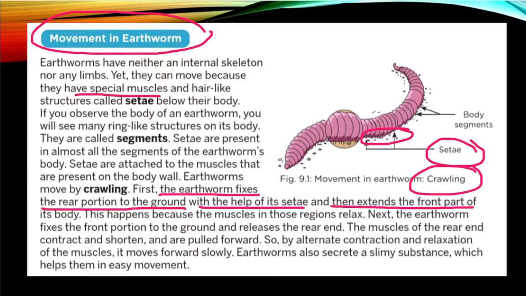Now in the second step, the front part will relax and the rear part will contract. It will lead to the movement. And one more thing, earthworms also secrete a slimy substance, like a slime, which helps them move easily.